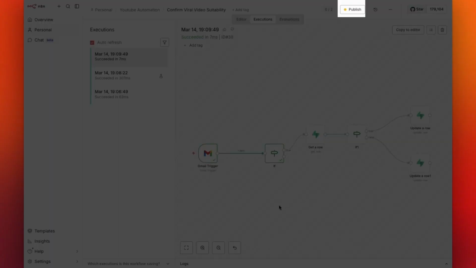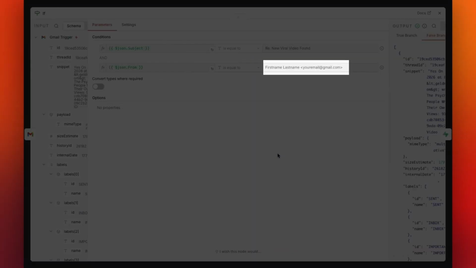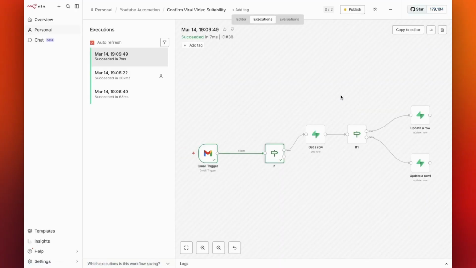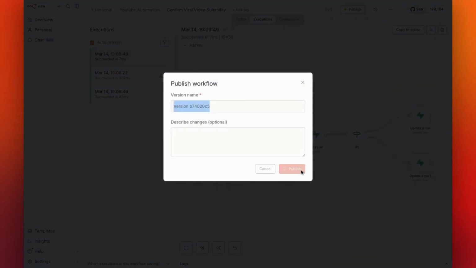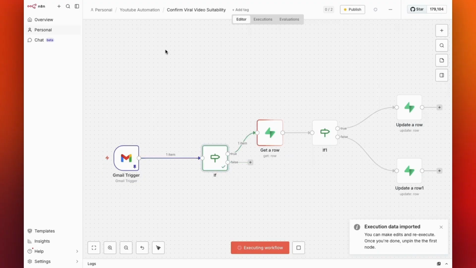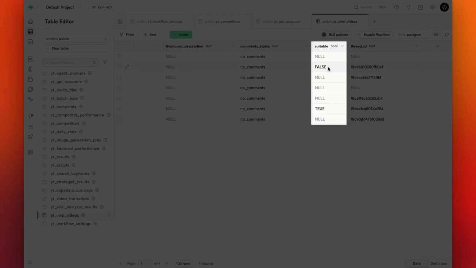It didn't work. Do you know why? Because I forgot to publish the workflow after making changes. So remember, whenever you modify a workflow, make sure to republish it. Otherwise, the workflow will continue running based on the last published version. Let's publish it now and test again. Perfect. Now it works. And in the viral video table, you can see a new entry true for the video we responded yes to.